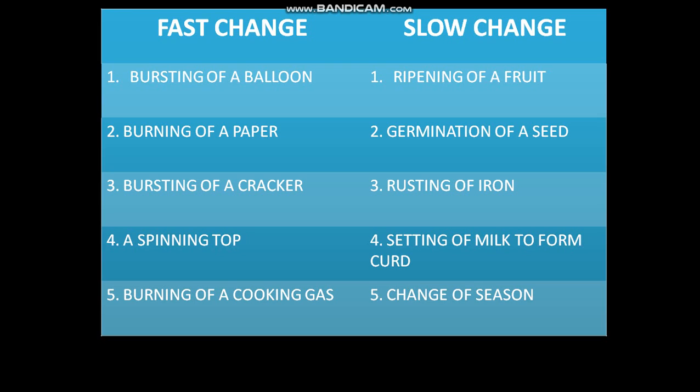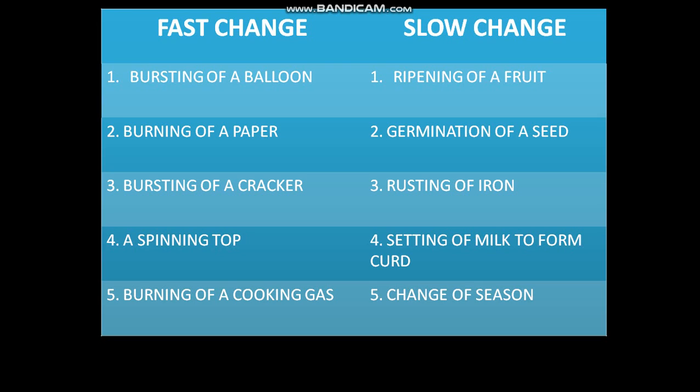Like fast change: bursting of a balloon, burning of a paper, bursting of a cracker, a spinning top. Spinning top is lattu. Burning of cooking gas. Ripening of a fruit, germination of a seed, rusting of iron, setting of milk to form curd, change of season. This is a slow change. ये सारा slow change है.